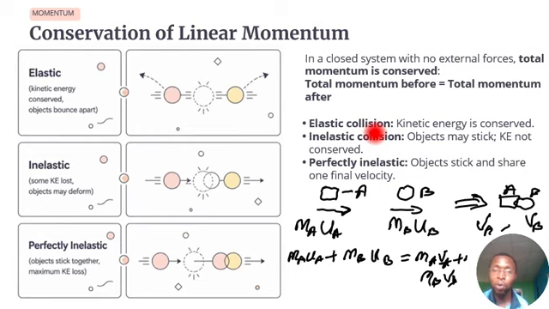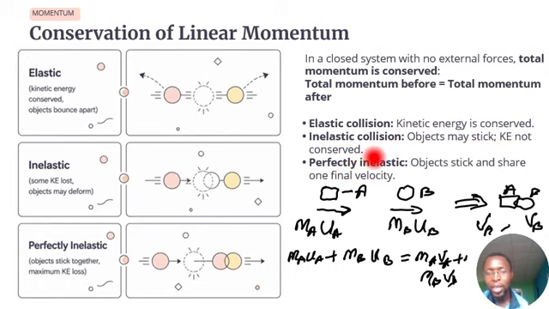When we say conserved, that means they are constant. So for elastic collision, kinetic energy is conserved, and momentum is also conserved. Now for inelastic collision, kinetic energy is not conserved.